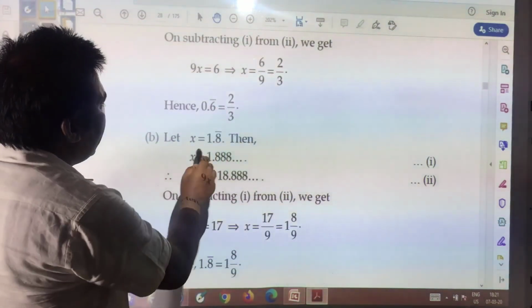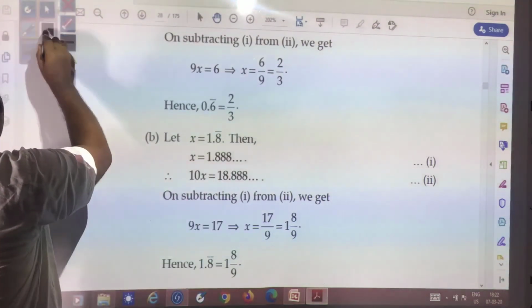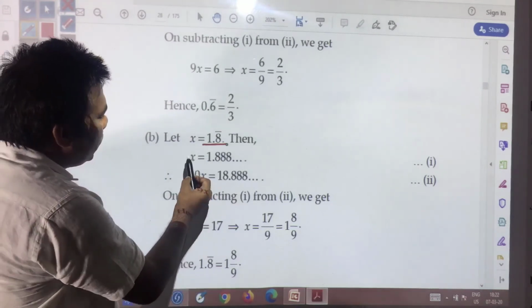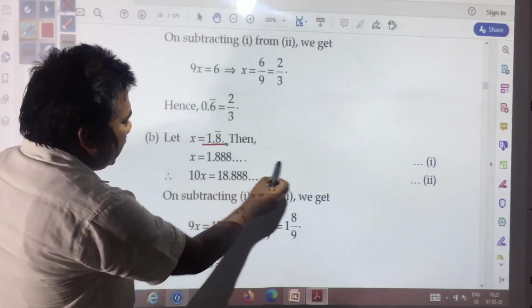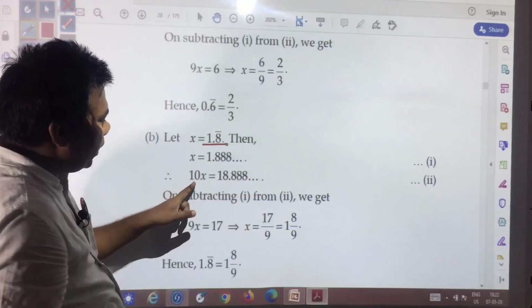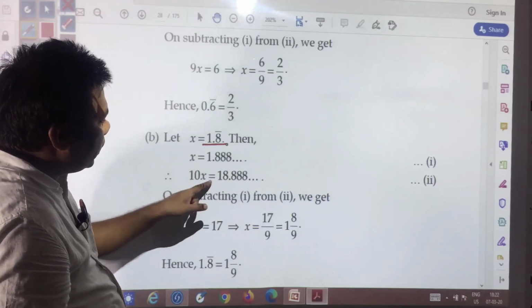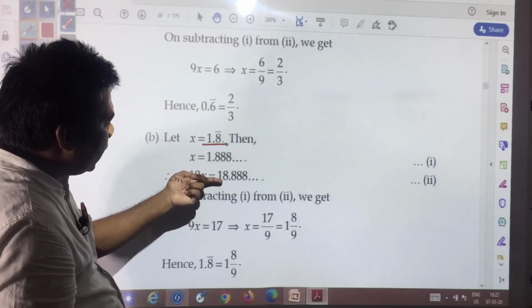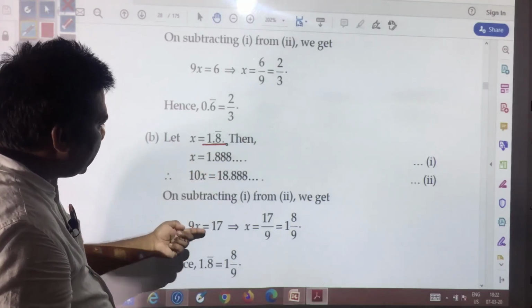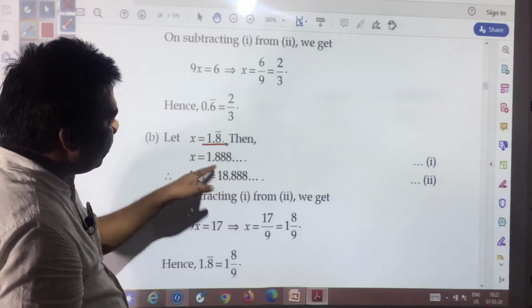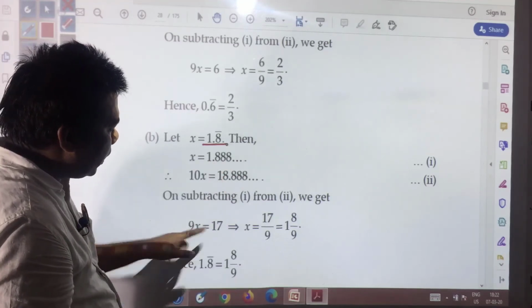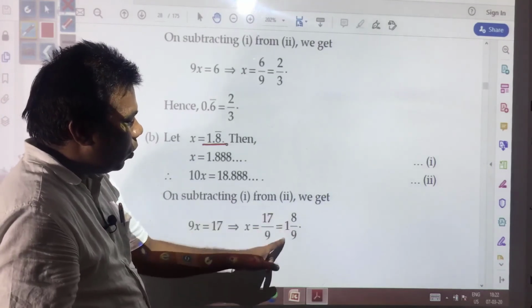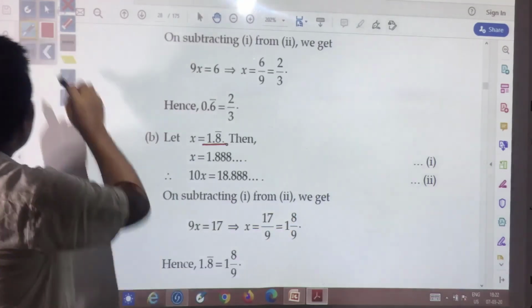Second question: you have x is equal to 1.8 bar. The same thing has been done. Suppose x is equal to 1.8888 and this is multiplied by 10, so you got 10x is equal to 18.888. You need to subtract the first equation from the second equation. You will get 9x is equal to 18.888 minus 1.888, which means 17. Therefore, x is equal to 17 by 9, and finally you got 1 whole 8 by 9.